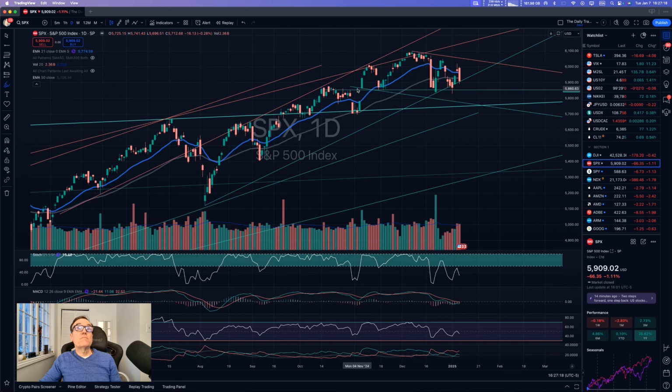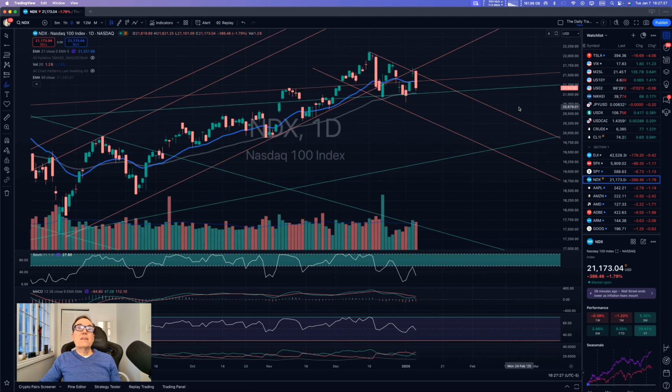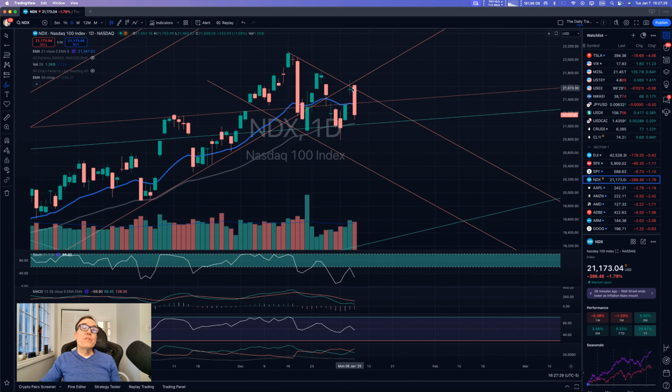S&P 500 also above 5855. No stochastic. And NASDAQ, oh, look at this. NASDAQ opened higher. It looked like it wanted to break this downward resistance, bearish channel, but no, a big red candle. So basically, NASDAQ, all the tech stocks had a big move down right here.